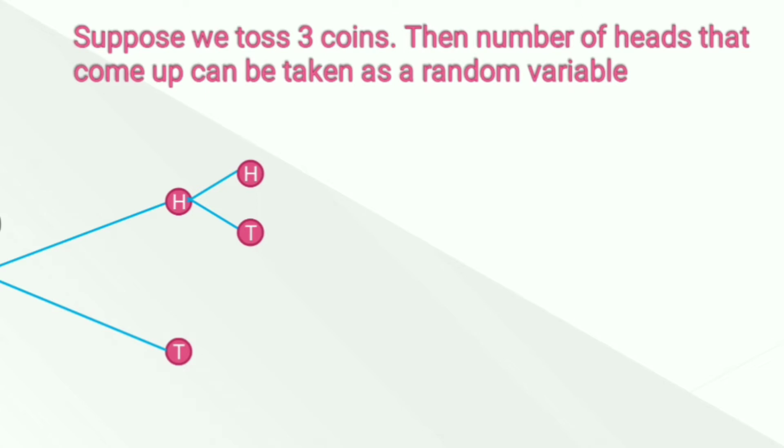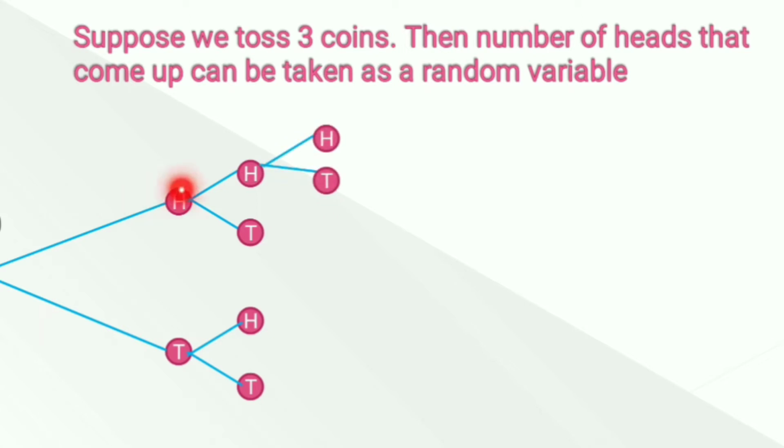If tails comes up in the first row, then in the second row either head comes up or tail comes up. If head comes up in the first row and head comes up in the second row, then in the third row either head comes up or tails comes up.